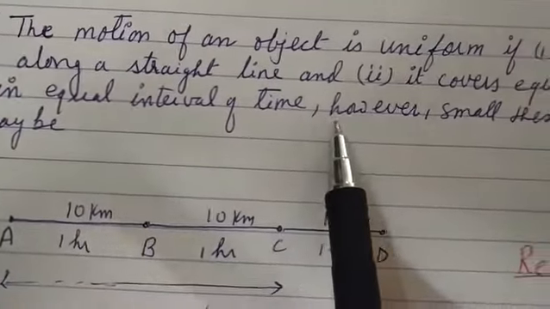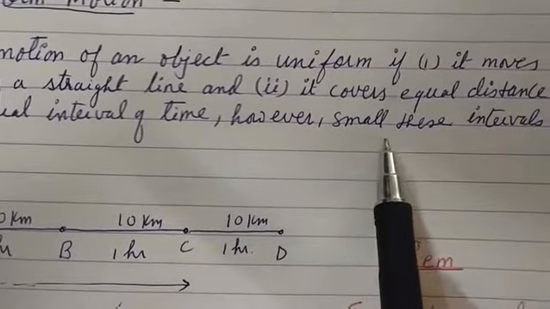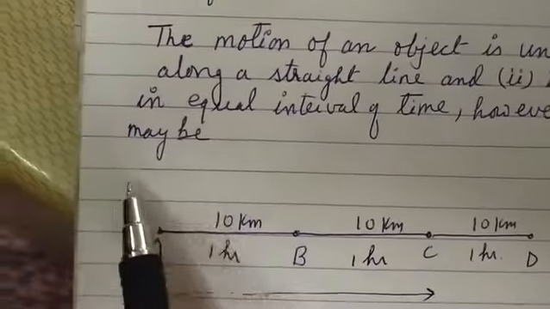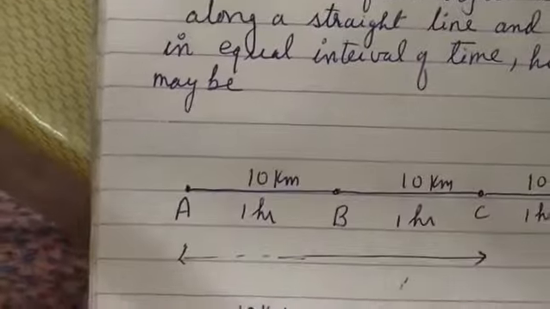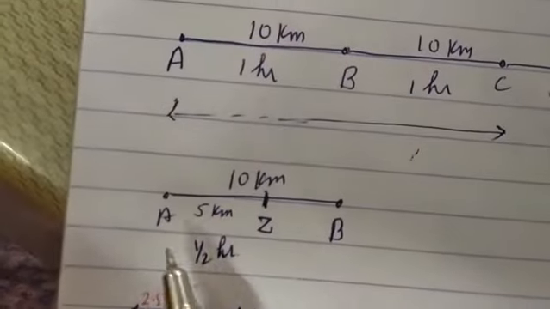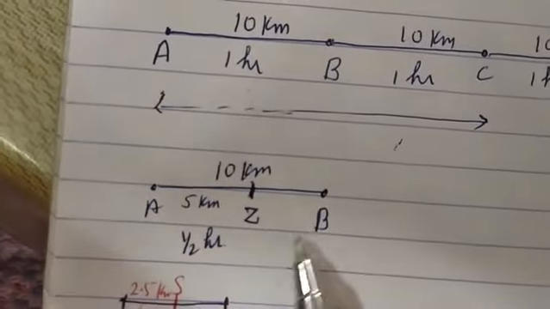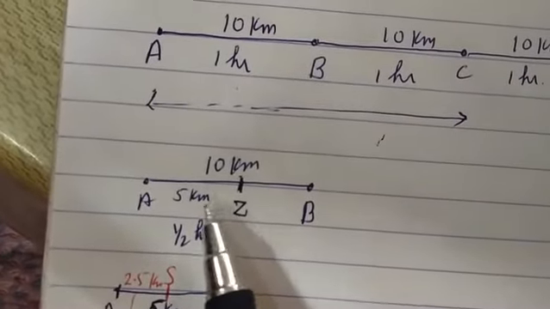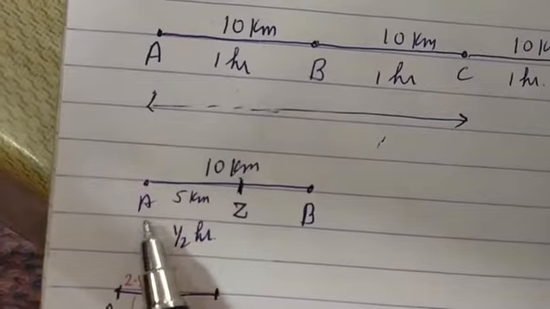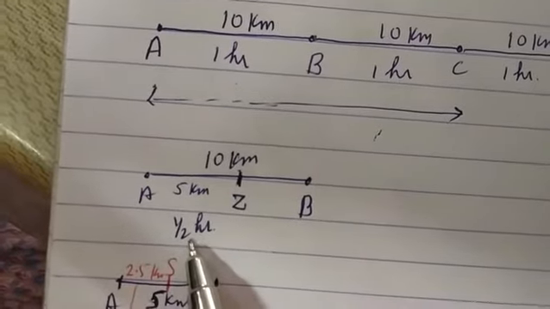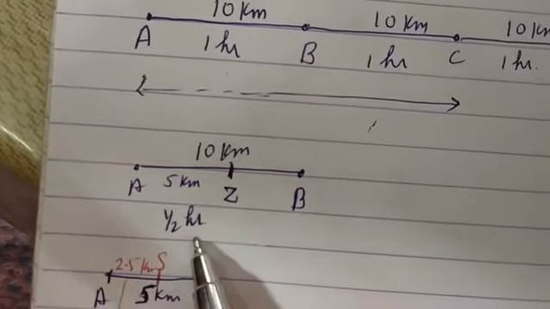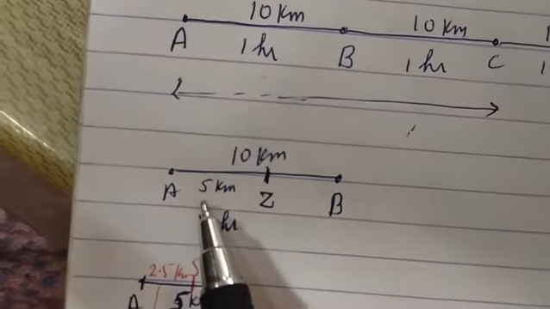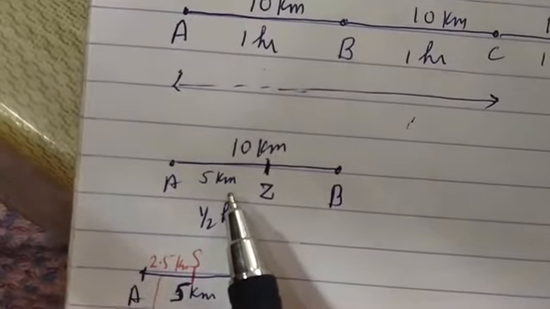Now, what is the meaning of "however small this interval may be"? Suppose from A to B in 1 hour it covers 10 kilometers. If the time taken is half an hour, then in half an hour it should cover exactly 5 kilometers.